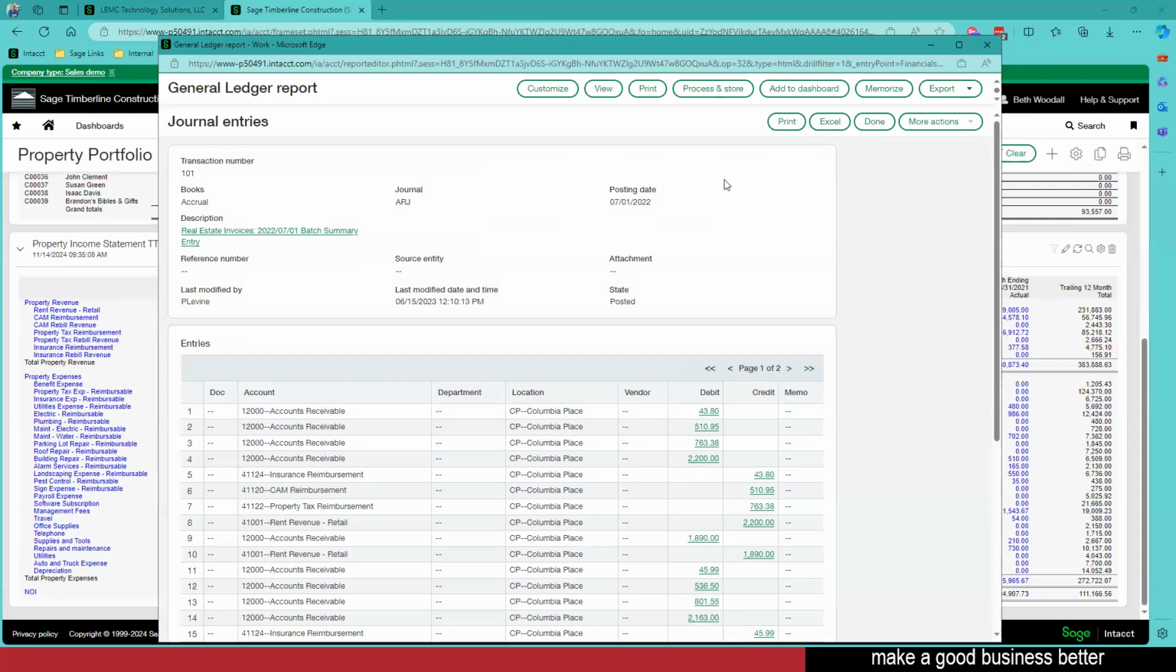So this is one of the things that I think Intacct does so well, is that not only do I have that information at my fingertips that I can see easily, but then I can dive down into those specific data points to see what is making up that information.